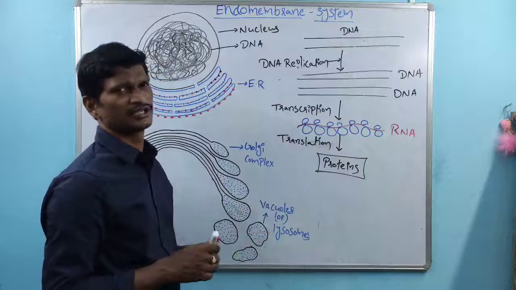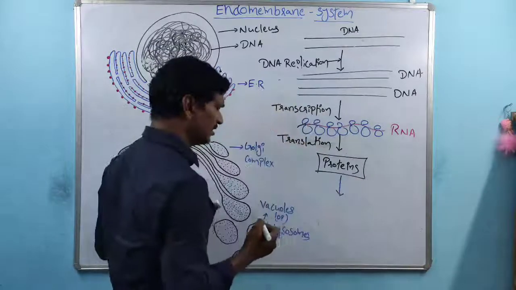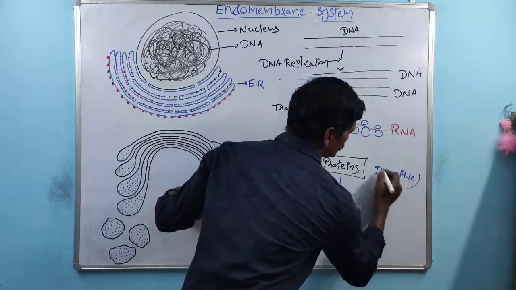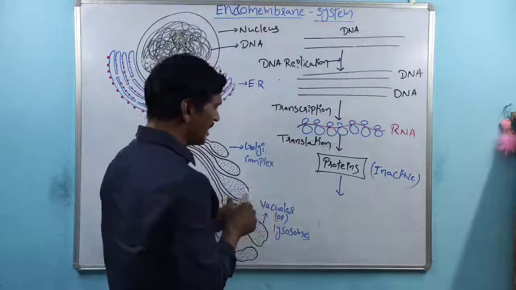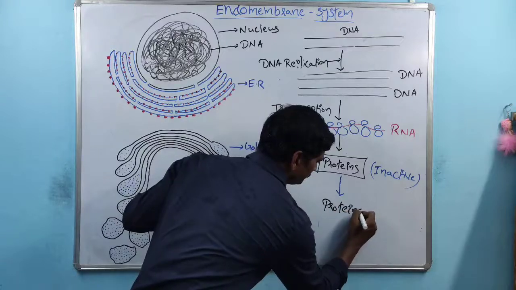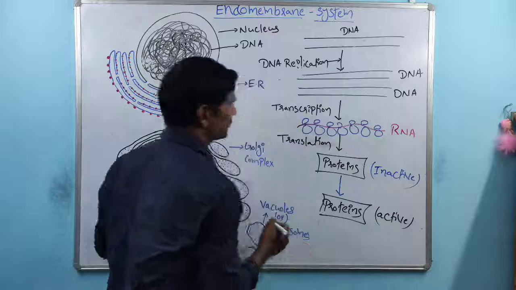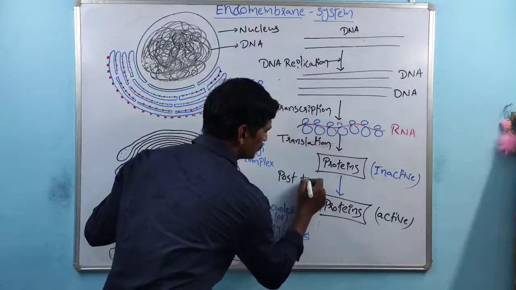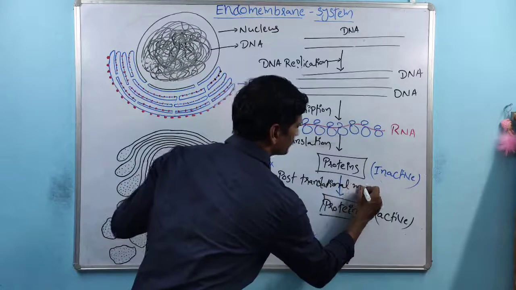These are nothing but proteins. So here proteins are there. These are the proteins. Okay, and these are inactive proteins. Mostly the majority of the proteins are inactive proteins. The inactive proteins are converted into active proteins. So this step is called post-translational modifications.